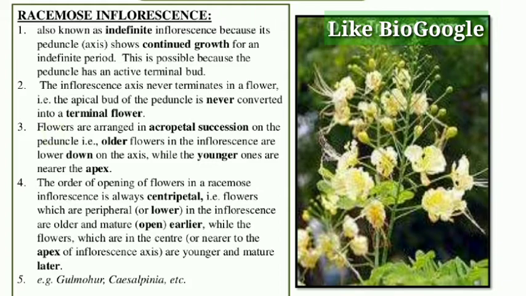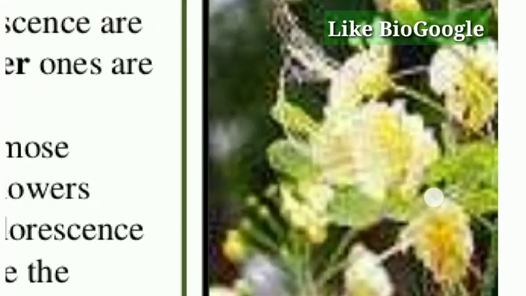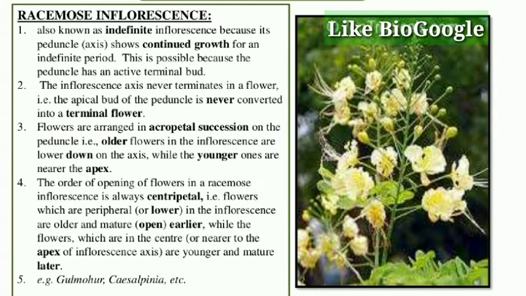Third point, flowers are arranged in an acropetal succession, that is, on the peduncle older flowers in the inflorescence are lower down. You can see in the diagram, old flowers at the base, and the younger flowers are near the apex. Old flowers at the base, new flowers at the tip, apex.